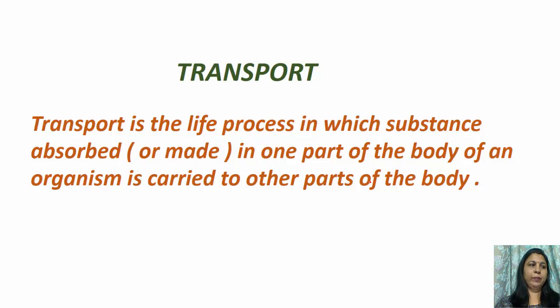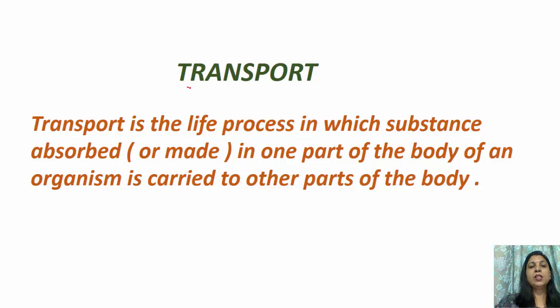In order that the organism may be able to maintain its life and survive, all its cells must be supplied with essential substances like food, oxygen, water, etc. So some arrangement is required inside the body of an organism which can carry the essential substances to all its parts so that they reach each and every cell of its body.